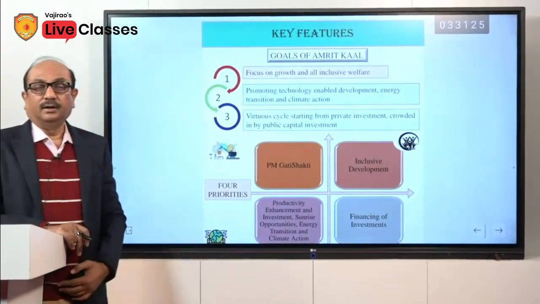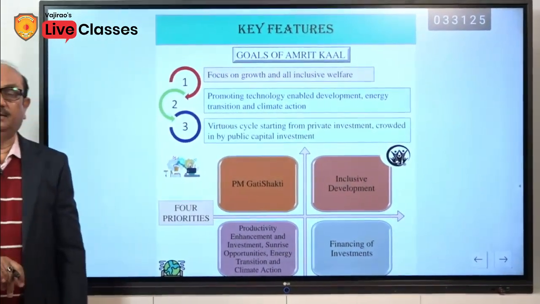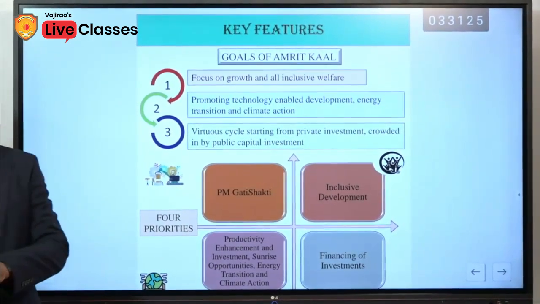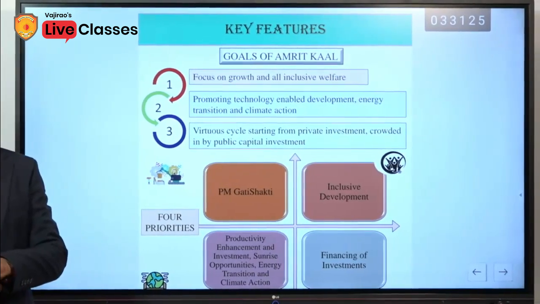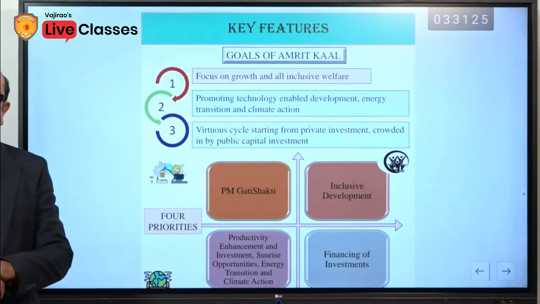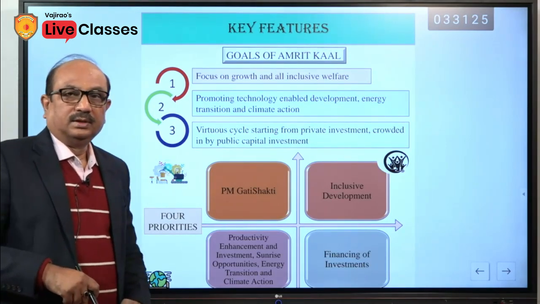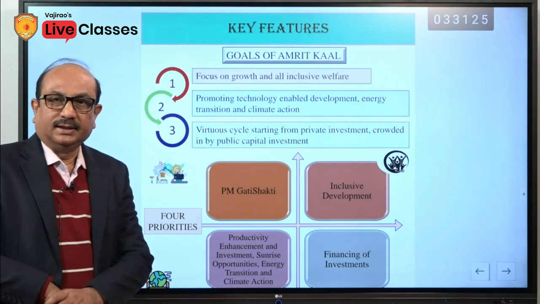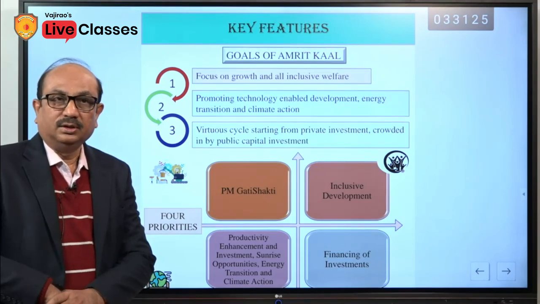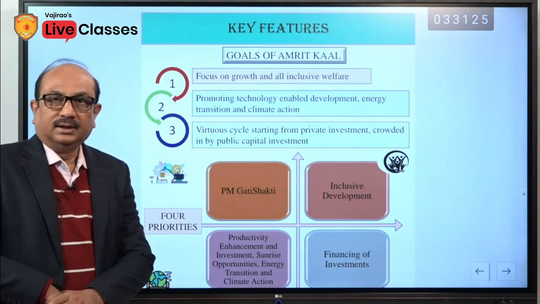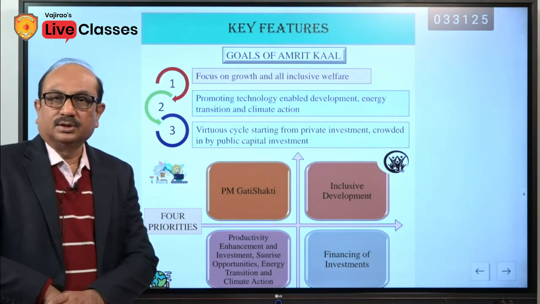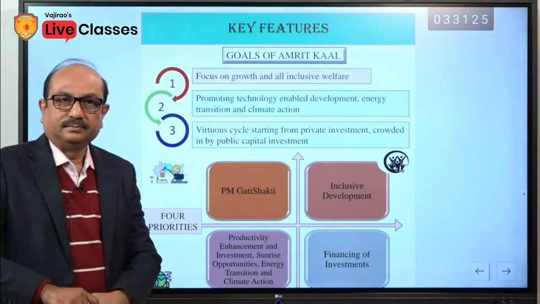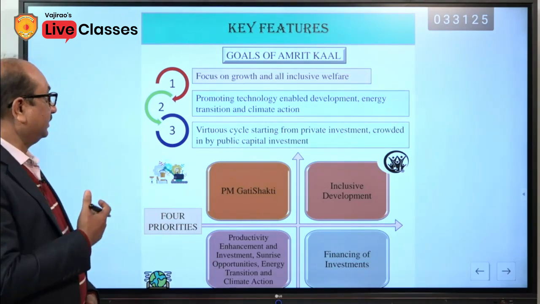Goals of Amrit Kal. Let us consider the Amrit Kal. All of you know that India is celebrating 75 years of its independence. This year, on 15th August, 75 years of our independence will be completed, and the whole period is considered as the Amrit Kal, Amrit Mahotsav. In each and every department and ministry and the different segments of economic and social activities, this Amrit Kal and Amrit Mahotsav is being celebrated, and once again here it is being reflected.